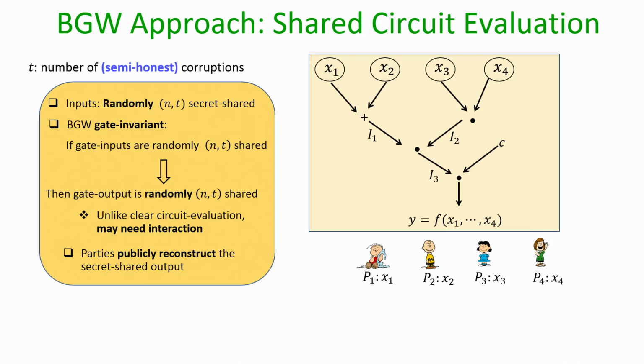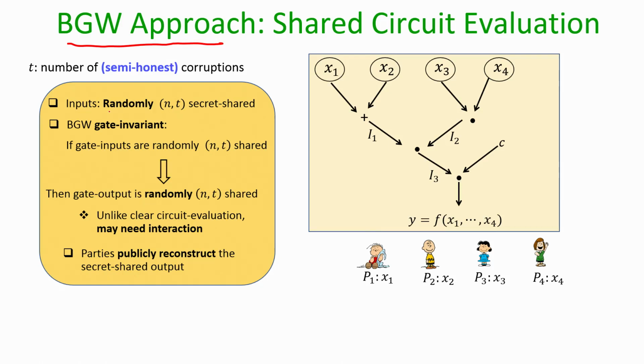So, just to quickly recap, this is the BGW approach for shared circuit evaluation, where we assume that the function which needs to be securely computed is represented by a publicly known arithmetic circuit consisting of linear gates and nonlinear gates. The shared circuit evaluation starts with secret sharing the respective inputs of the parties.